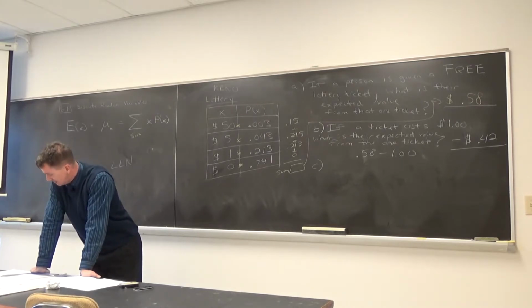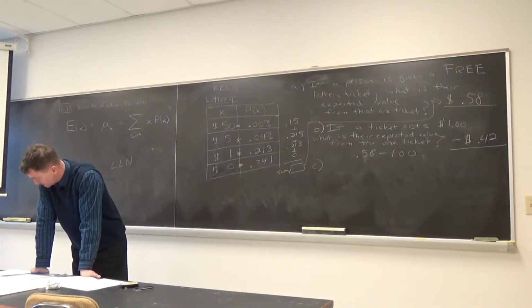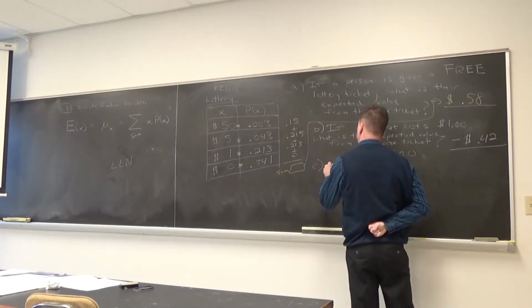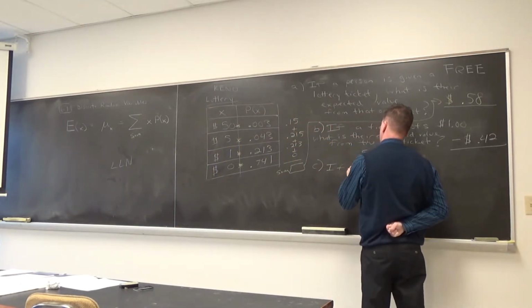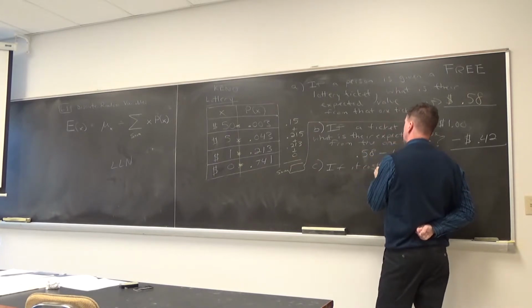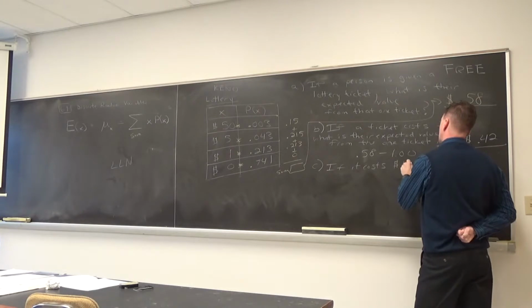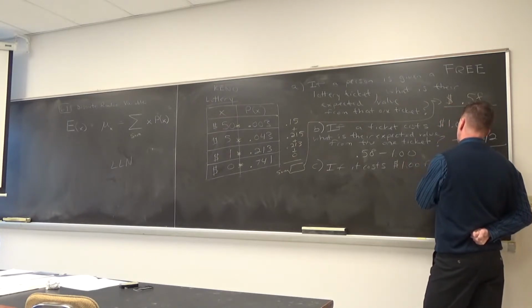If it still costs that individual $1 to play this game, let me just write that again. It costs $1 each ticket.